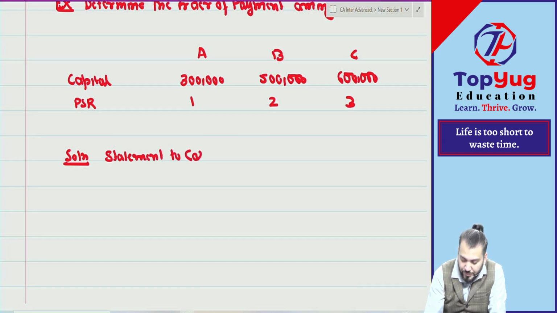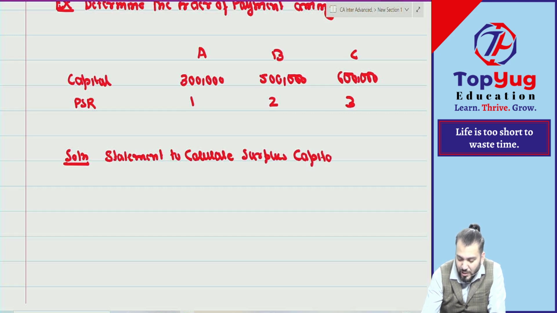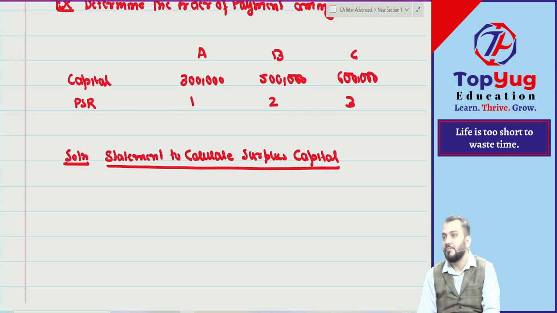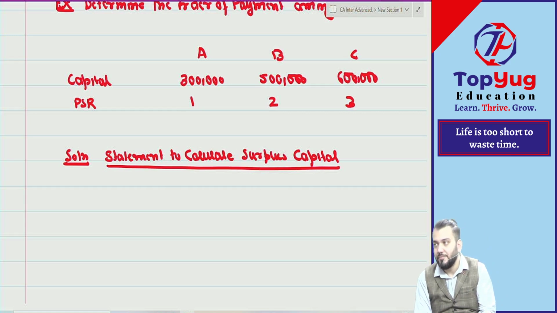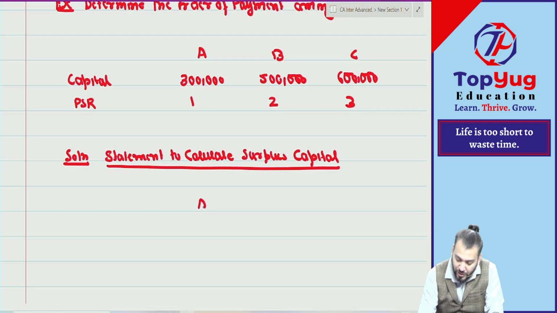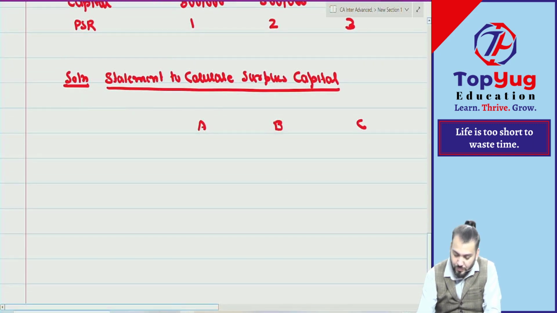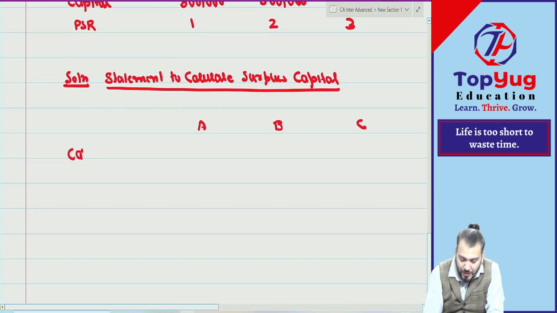Solution. To calculate surplus capital, first we'll find out which partner has contributed surplus capital by applying the proportionate capital method. So how to find out, sir? We write A, B, C, and first we write capital on the date of dissolution.